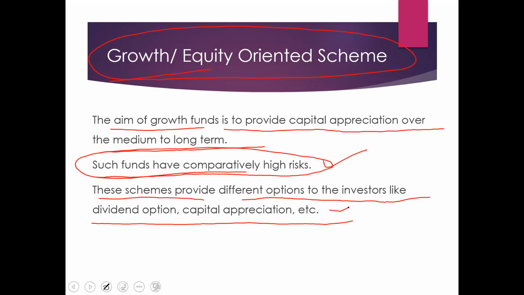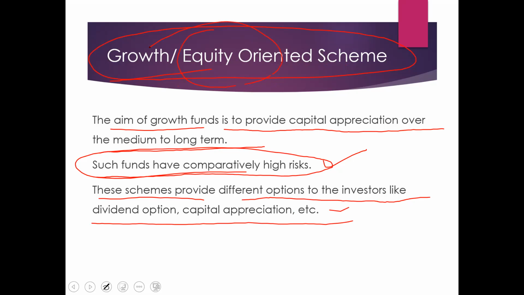Here, in simple terms, what is a growth fund? See, the asset management company is going to collect small amounts from a large number of investors, right? Then that asset management company is going to invest in different sources. Now, the collected fund is to be invested only in equity shares of different companies.